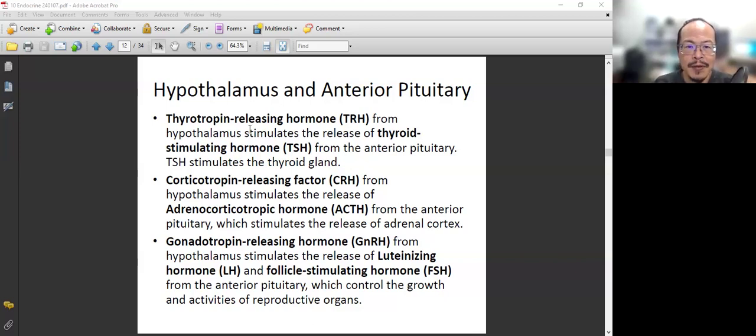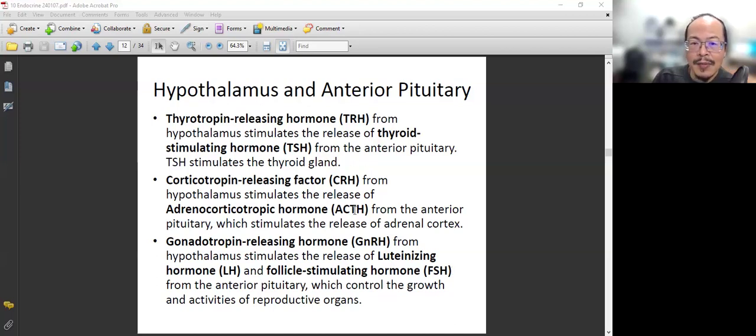TRH from the hypothalamus will cause the anterior pituitary gland to release TSH. CRH from the hypothalamus will cause it to release ACTH. GnRH from the hypothalamus will cause it to release LH and FSH.